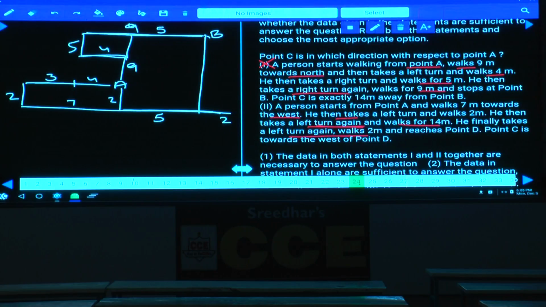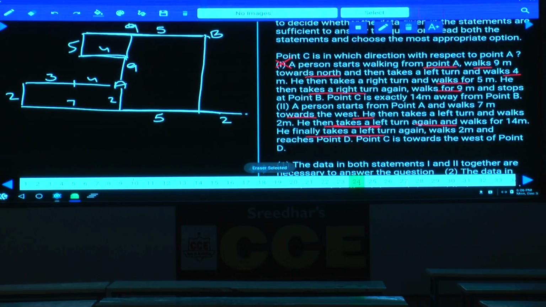From this 14 meters, he finally takes a left turn and walks for 2 meters, and reaches point D. C is towards the west of point D. Where will this C be? C must be at this place only. Why here? Because C is to the west of D.